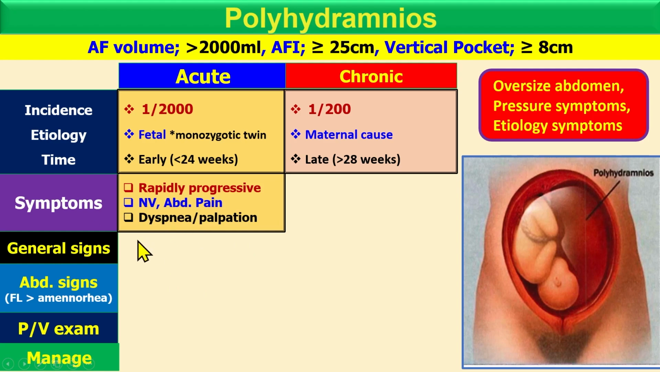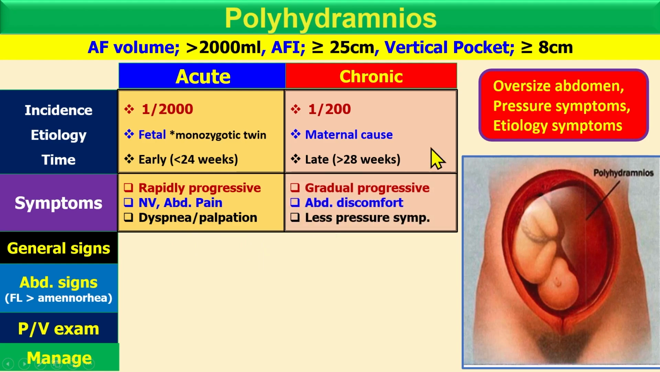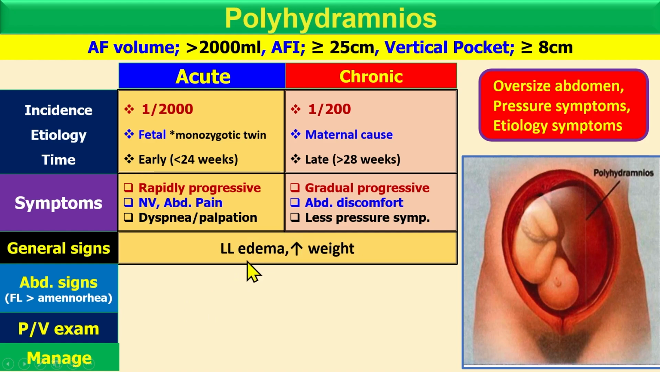If you look at symptoms, as it's acute, there is a rapid onset, and the other symptoms are nausea, vomiting, abdominal pain, dyspnea, palpitation. While in chronic there is gradual onset, and there is abdominal discomfort, but less pressure symptoms as compared to the acute. If you look at general signs, of course, there is lower limb edema and weight gain, because of polyhydramnios.